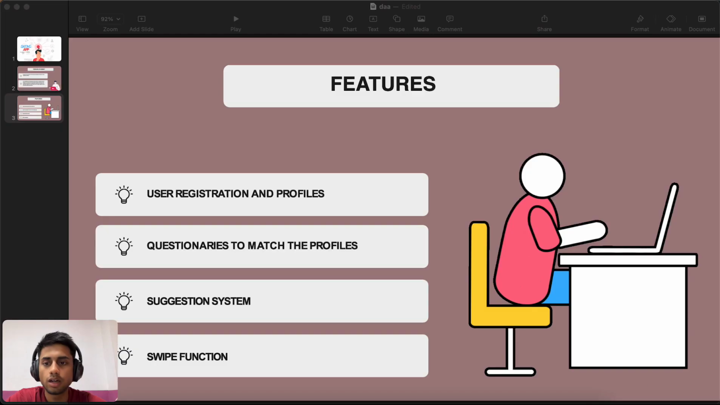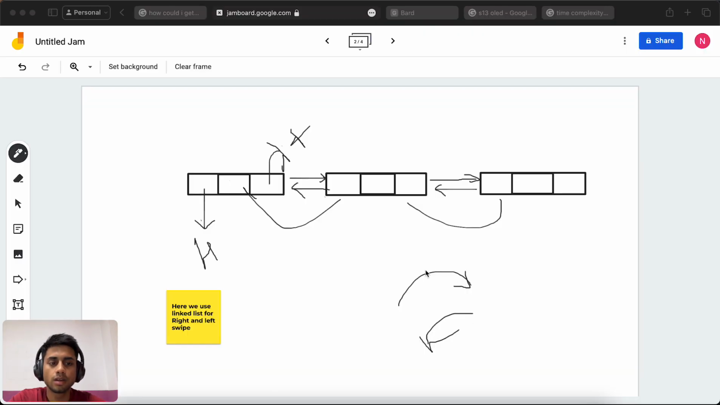That's it. Till now we covered three functions of it. Last one, we go for the swipe function. In the swipe function, as on Tinder or other dating apps, we use this function in our app. Left means no, right means yes, you are interested. I will show the code of how we implement the left and right swipe. Firstly, we use a double linked list in it for the right and left side.